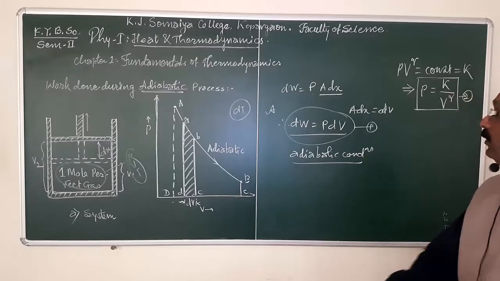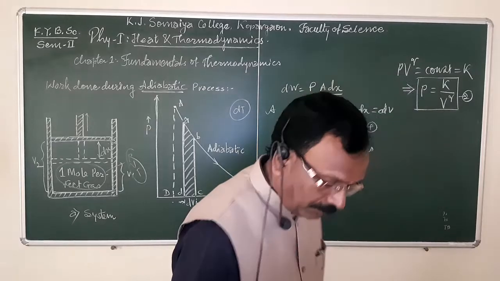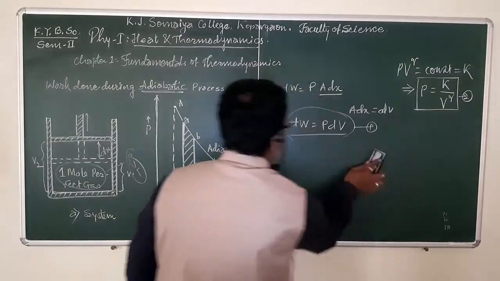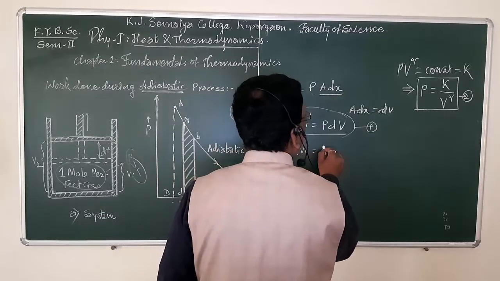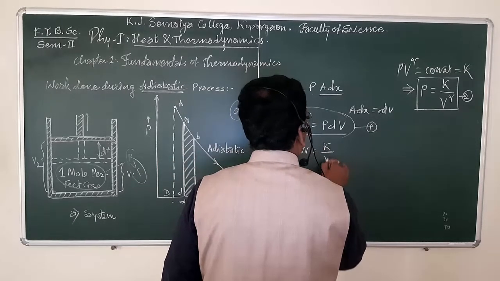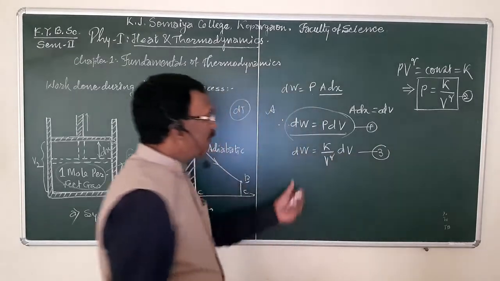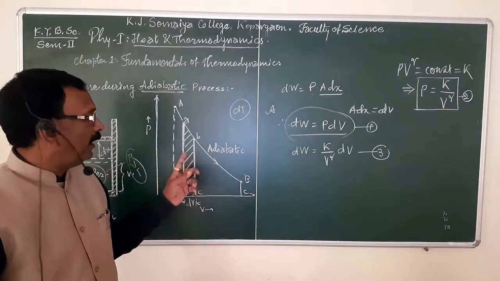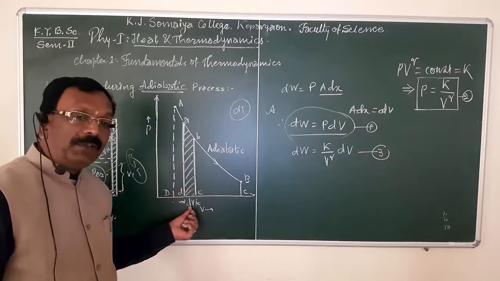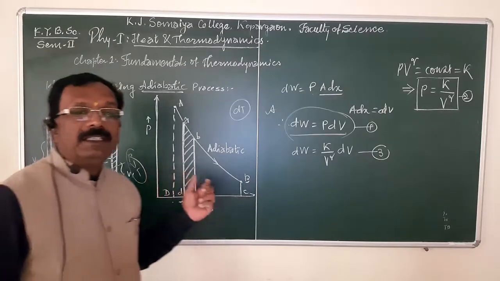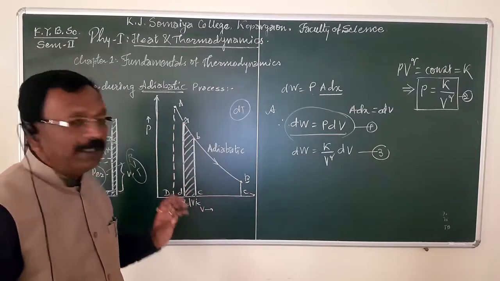By substituting the value of P from equation 2 in equation 1, we get dW is equal to K upon V raised to gamma dV. This is equation 3, which represents the work done for a small change in volume dV corresponding to pressure P, and this is equal to the area of the strip ABCD.